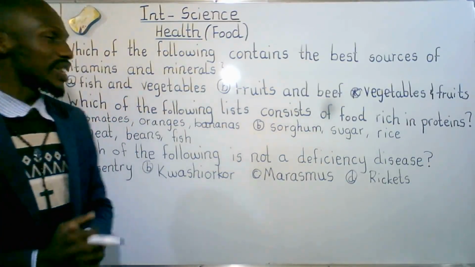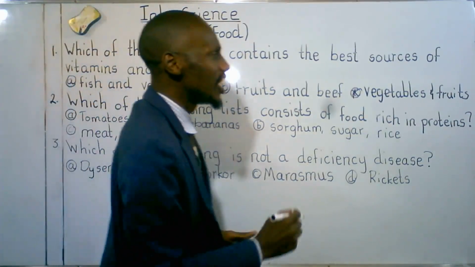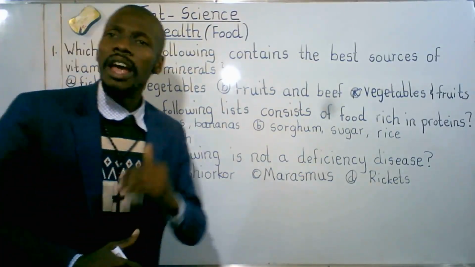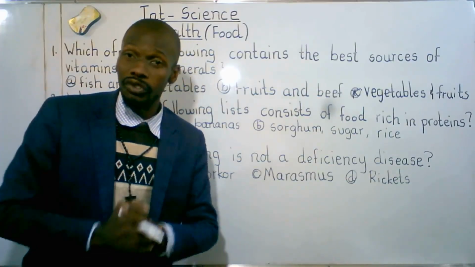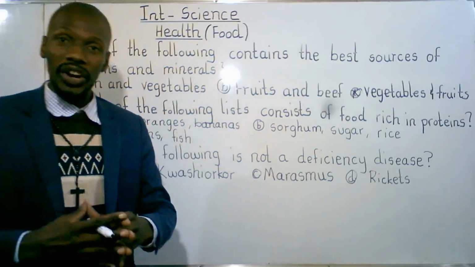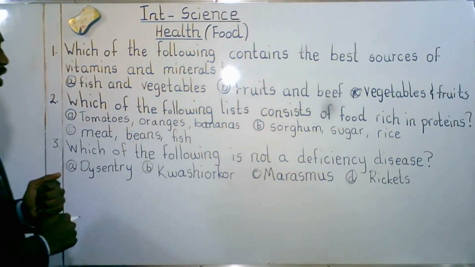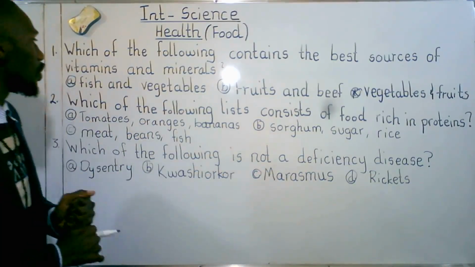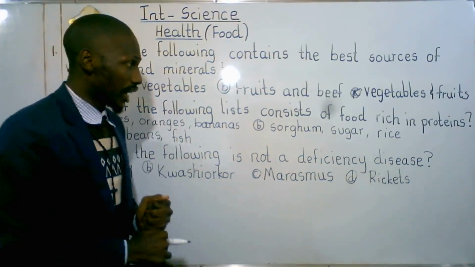We go to the next question. Which of the following lists consists of food rich in proteins? We said that proteins are body building foods. They also repair worn out tissues. Let's take a look at the multiple choice. A. Tomatoes, oranges, bananas. So these provide us with what? Vitamins. These are fruits.